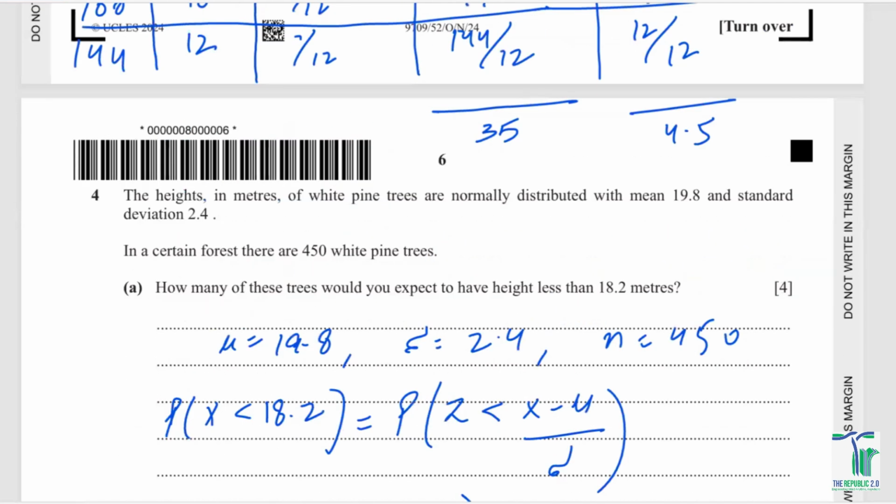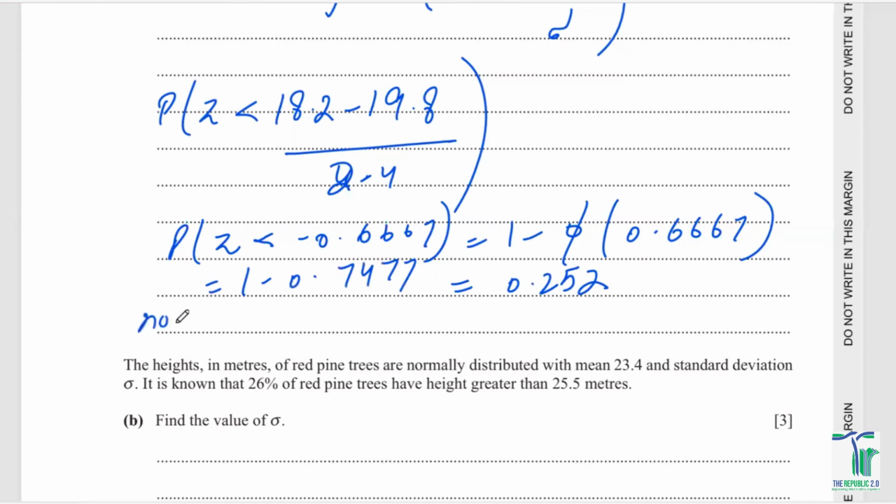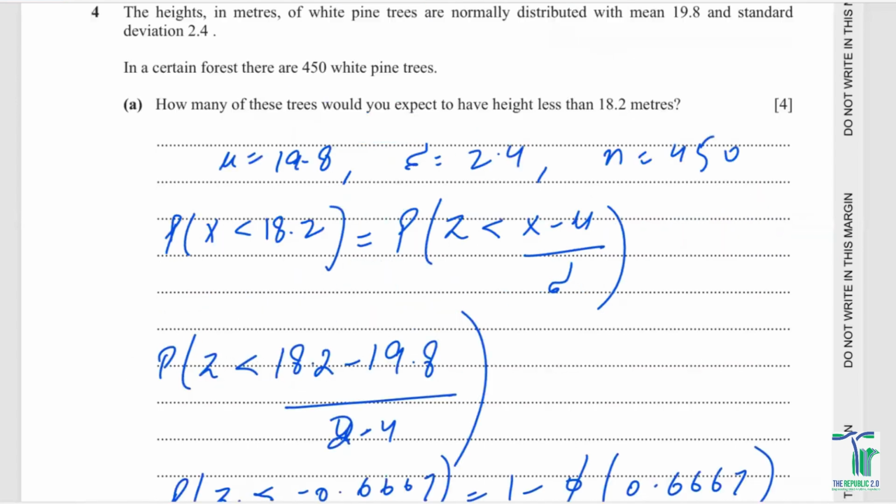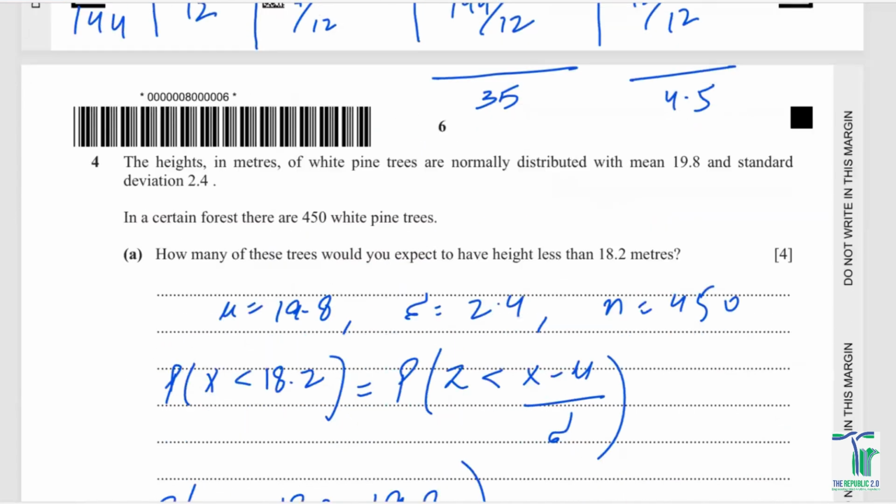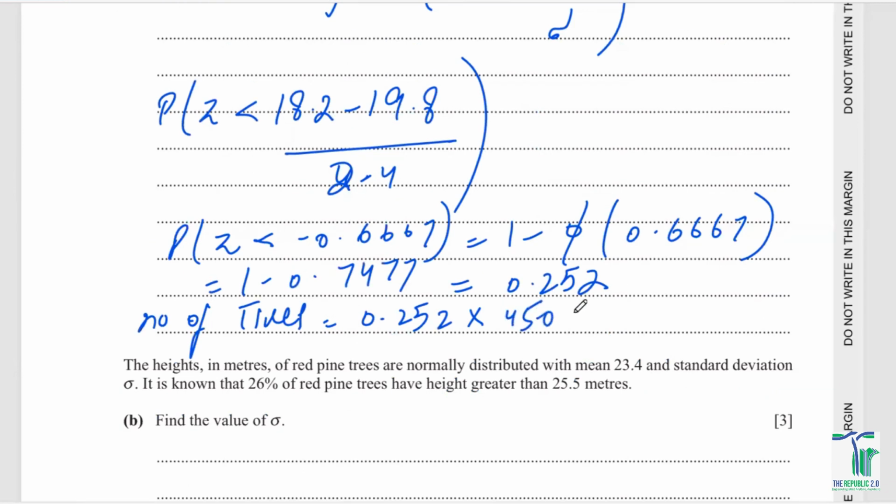So, but we need to calculate the number of trees. So, आपने इसकी probability को number of trees अगर आपने निकालने हैं, so you just need to times the probability of 0.252 times it by 450, and you'll get the final answer. And that has to be something like 113. So that is how we're going to do this question.